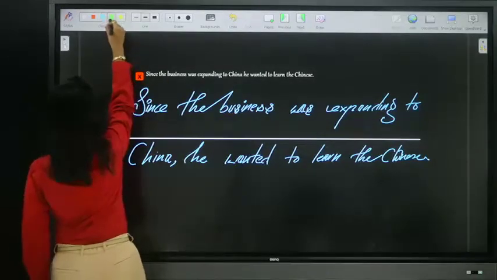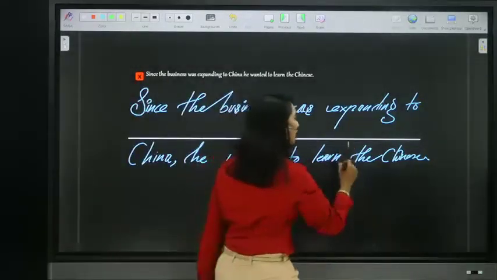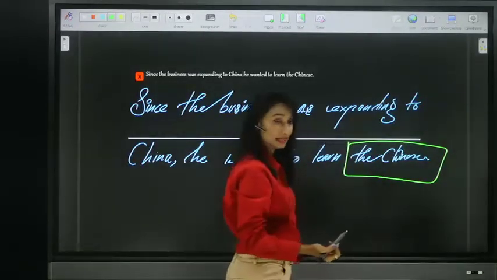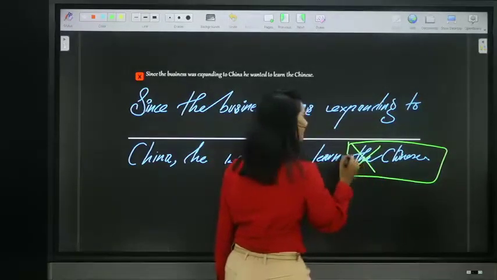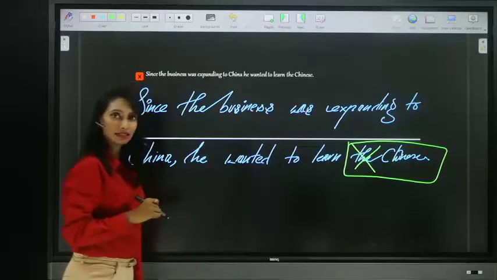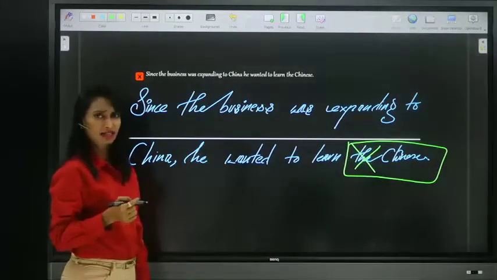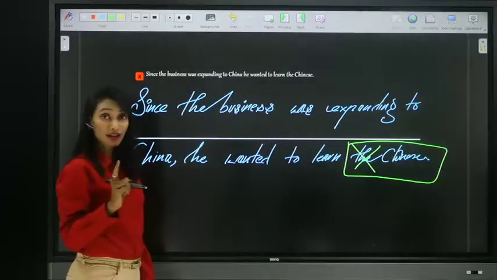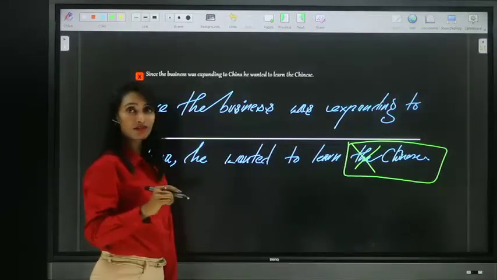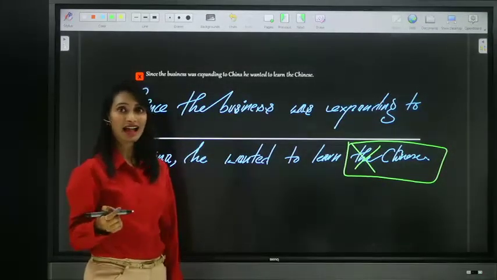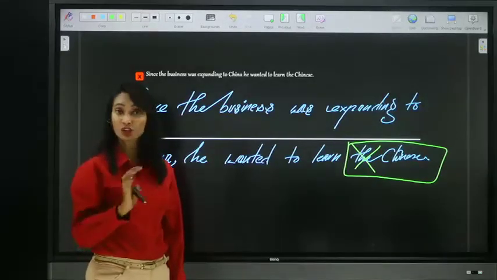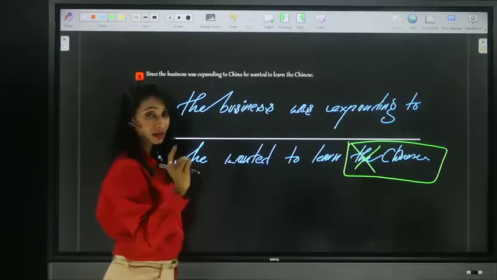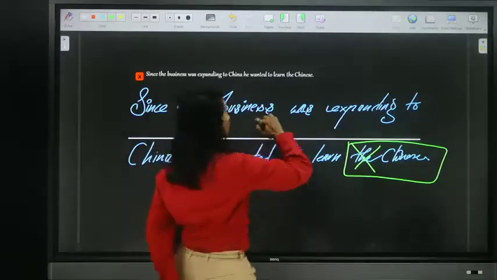As you all rightly told, the Chinese indicates the people who are Chinese. It indicates the race. But you don't want to learn the race, you want to learn the language. So remove article the before language. He wanted to learn Chinese. He wanted to learn Spanish. He speaks French, not the French. You can never use, I wanted to learn the Hindi, or I speak in the Hindi. No, I speak Hindi. I wanted to learn Hindi. Do not use any article before language in the meaning of language. So good. Now let's see the next one.